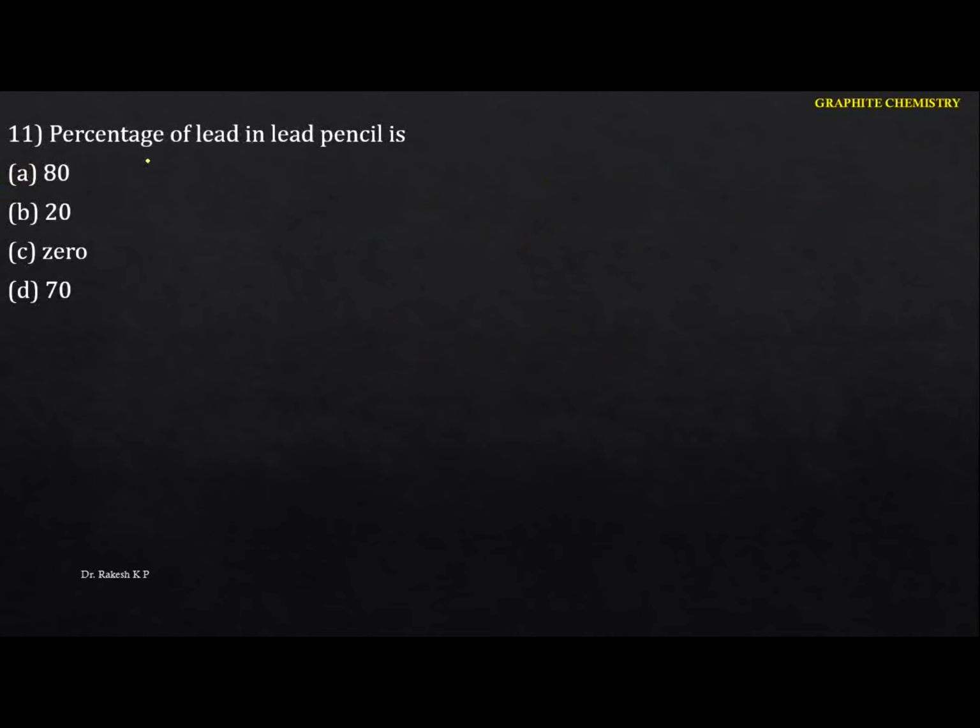Next one: the percentage of lead in lead pencil is... you have to remember what exactly the lead pencil is. The lead pencil contains only graphite and clay.